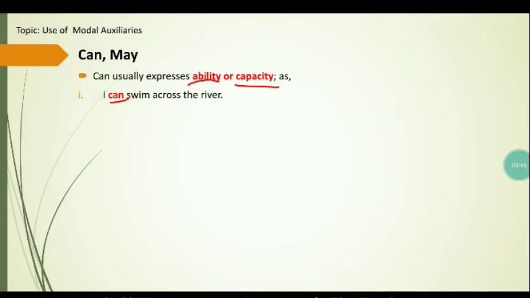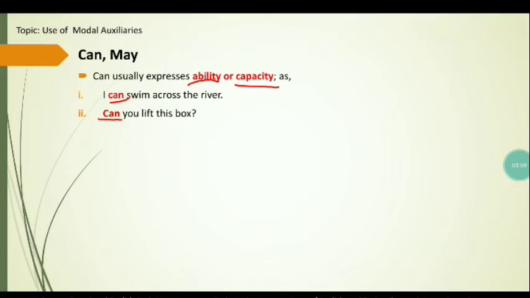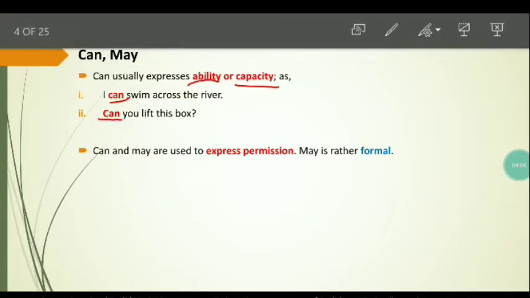He has got the ability to swim across the river. The second sentence is, can you lift this box? Someone is asking someone, can you lift this box? Do you have the ability to lift this box? So the use of can in these sentences expresses ability or capacity.